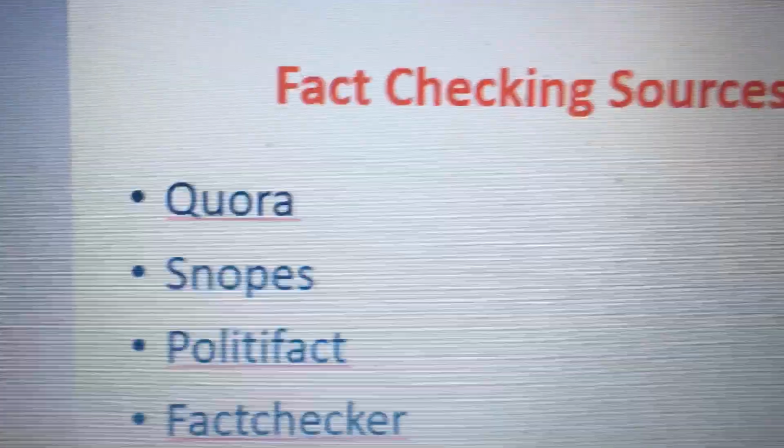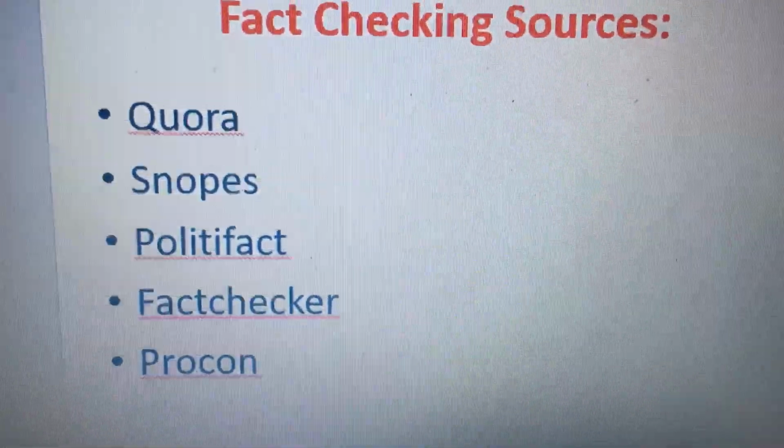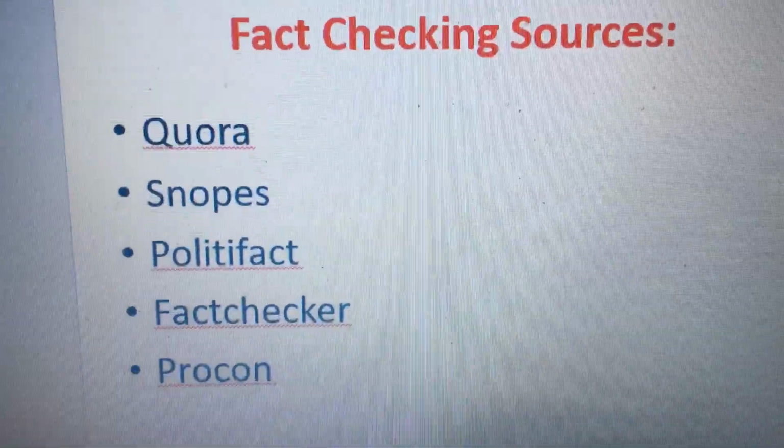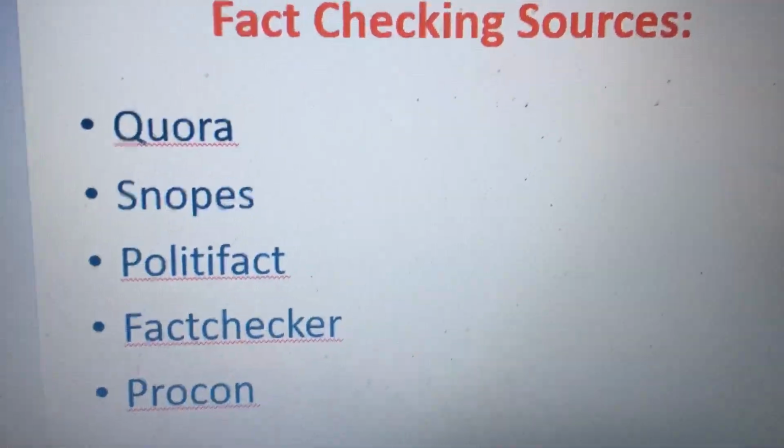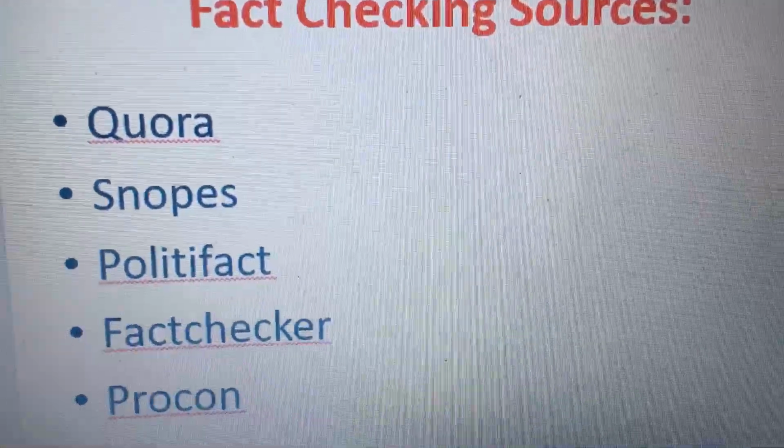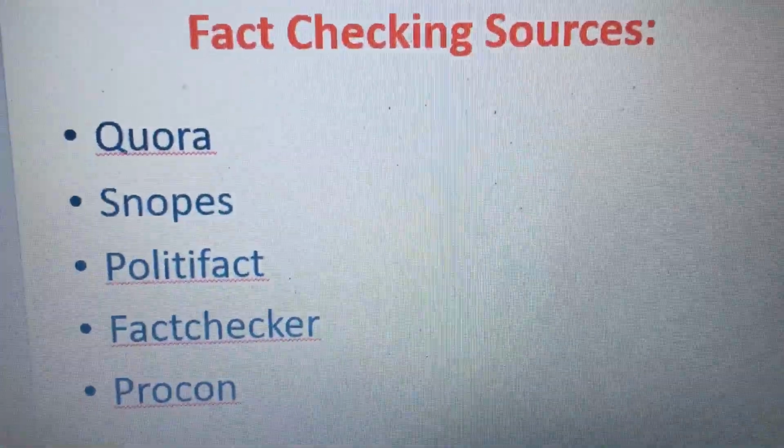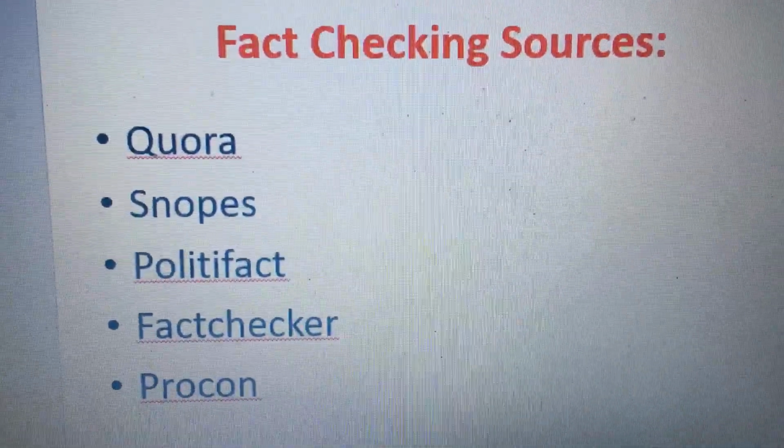All right, so Quora.com. So you would go to Quora.com, or you would just do a Google search saying, is such and such a source credible? And then it'll come up under Quora.com.